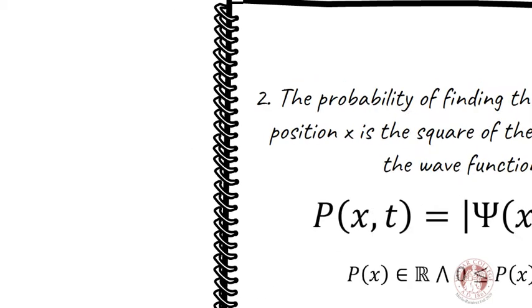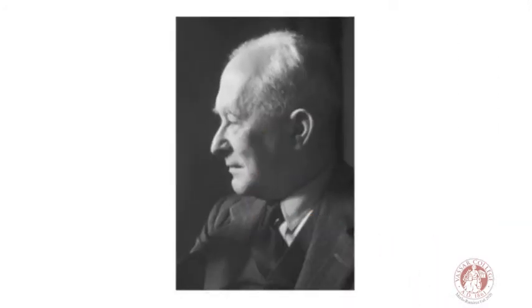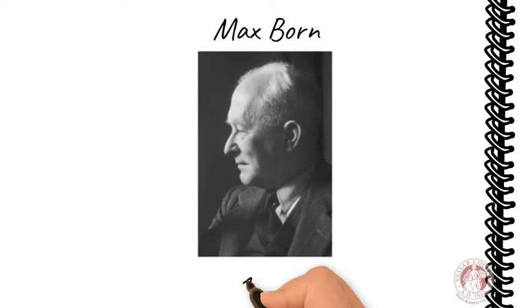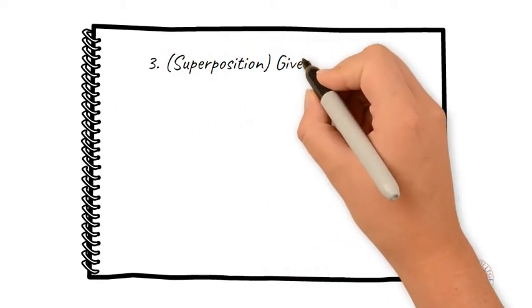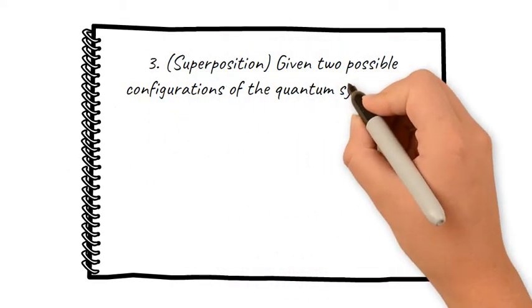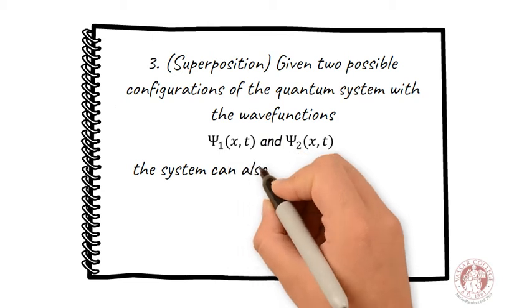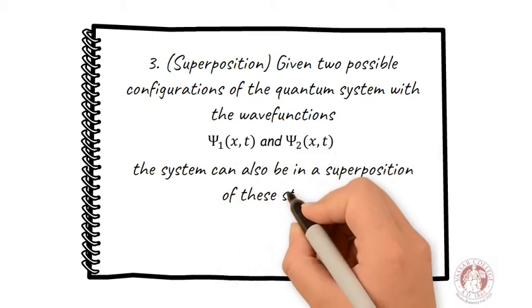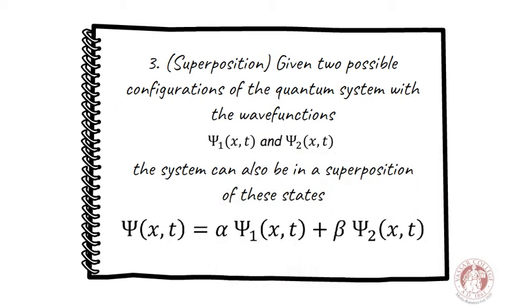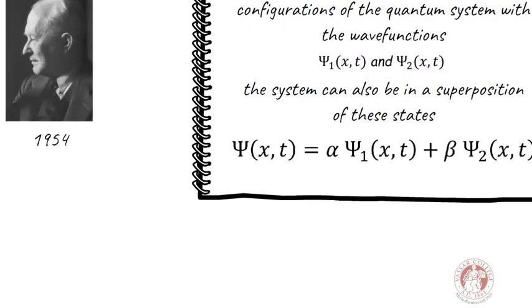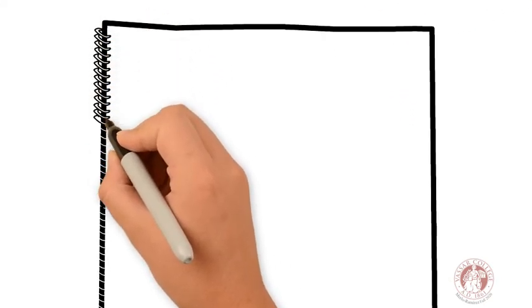This is actually called the Born interpretation, after Max Born, who also won the Nobel Prize with Walther Bothe for their contribution to quantum mechanics. 3. Given two possible configurations of the quantum system with the wave functions, the system can also be in a superposition of these states, as follows. Now let's focus on each of the postulates in deeper detail.